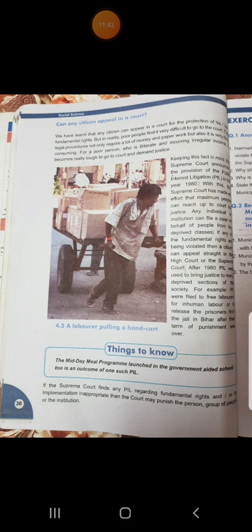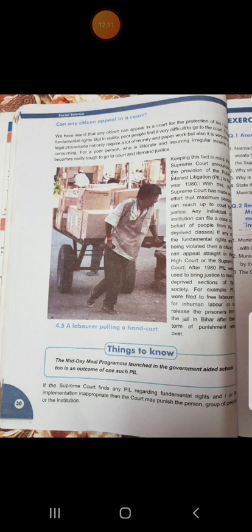If any of the fundamental rights are being violated, then a citizen can appeal straight in the High Court or the Supreme Court. After 1980, PIL was used to bring justice to many deprived sections of society. So in 1980 the PIL was announced, and after that many sections got justice.